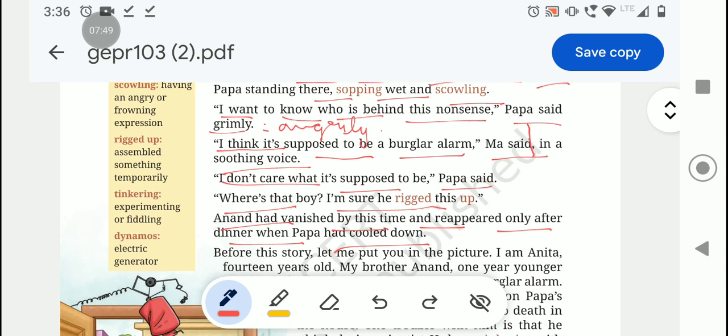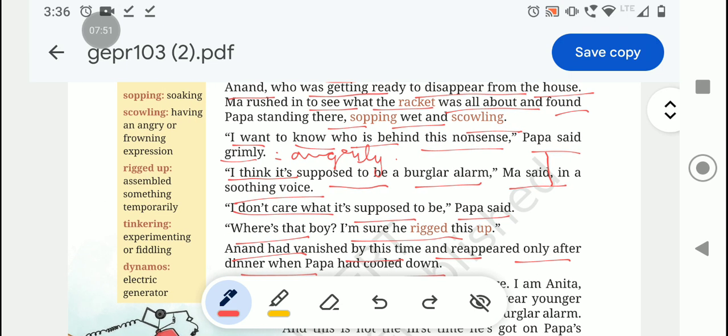So here Ma is saying it is supposed to be a burglar alarm. Then Papa is saying, "I don't care what it is supposed to be." Why? Because Papa was in an angry mood. And Papa is asking, where's the boy?